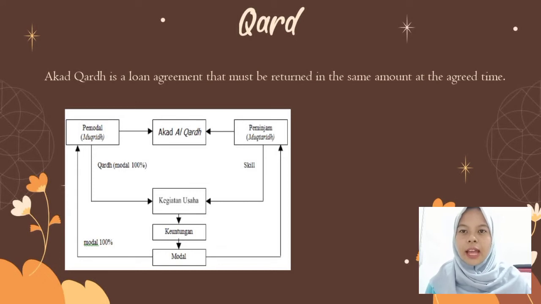The financier and the borrower enter into a qard contract for business activities, where the financier provides capital loans for business activities, and the borrower manages the capital for business activities. Profit obtained from business activities is included in capital which will be returned to the investor according to the amount of capital lent without compensation or additional return value. Loans are not required to be returned if the borrower experiences a natural disaster, bankruptcy, and death.